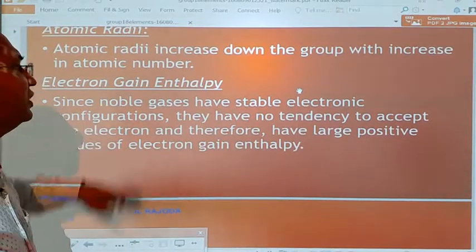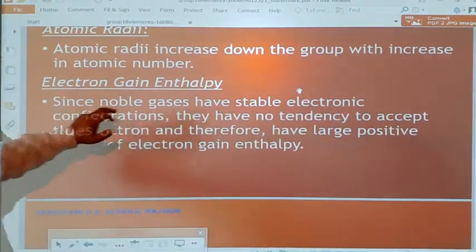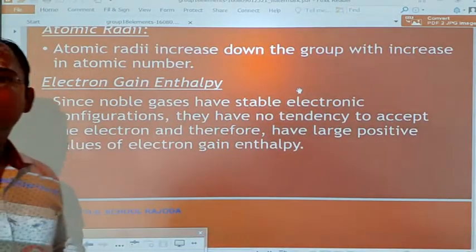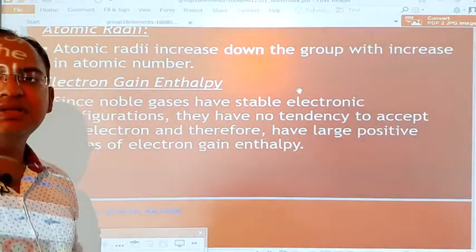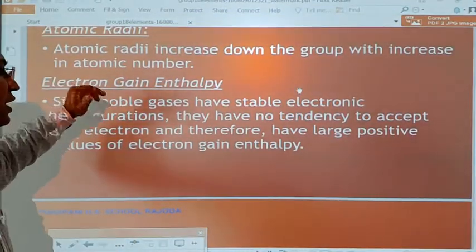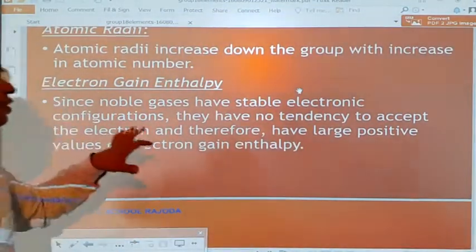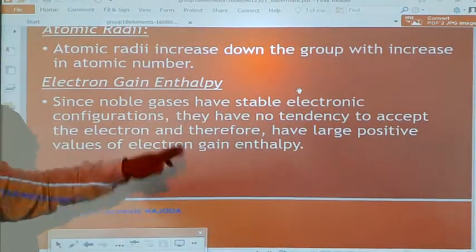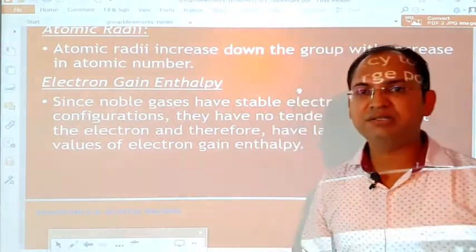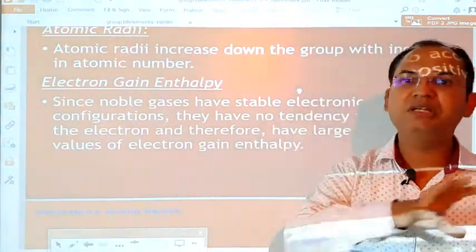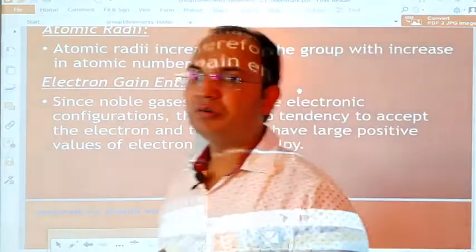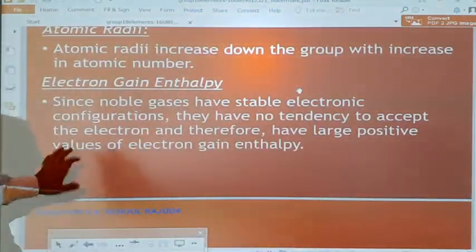Here the noble gases have a stable electronic configuration, so they have no tendency to accept an electron. They do not easily accept electrons and do not easily lose electrons. So their ionization potential and electron gain enthalpy are both large, with a large positive value of electron gain enthalpy. We need a large amount of energy in order to add an electron to the shell of a member of group 18, the noble gases.